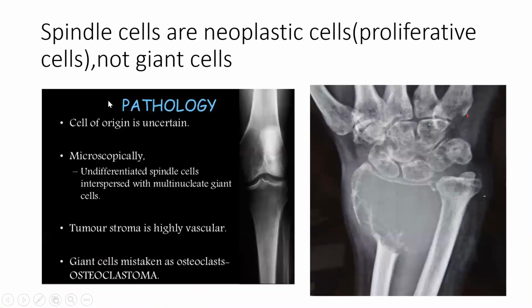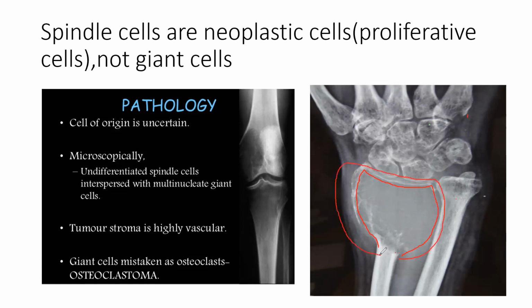Normally the cell of origin is uncertain. So this is your giant cell tumor. It is a benign tumor. You just remember this giant cell is named as giant, but it is not malignant. It is a benign tumor, but locally it is very aggressive. If it affects the distal radius, it is very aggressive. It looks like a malignant tumor, but it is not. Normally all benign tumors are small, but this tumor, see how big it is. It looks like malignant, but it is a benign tumor.